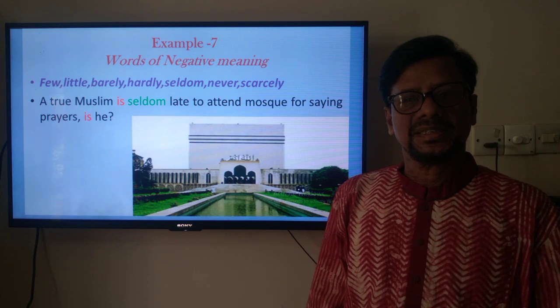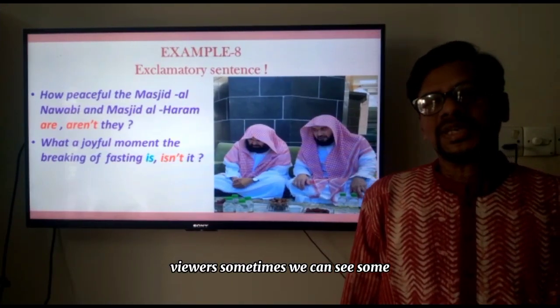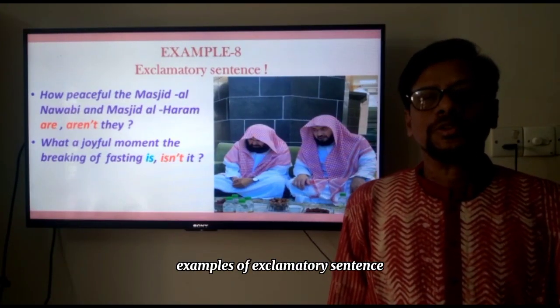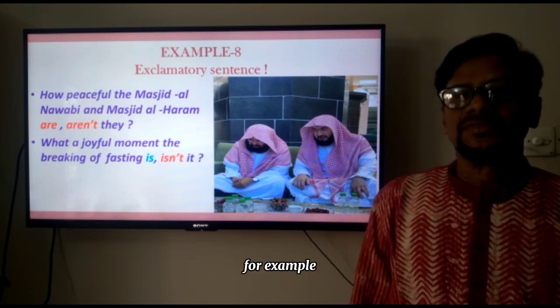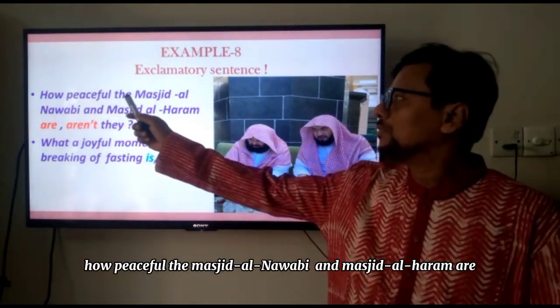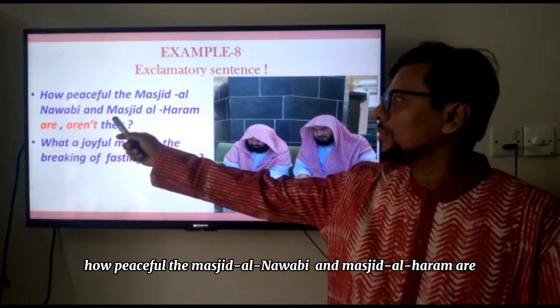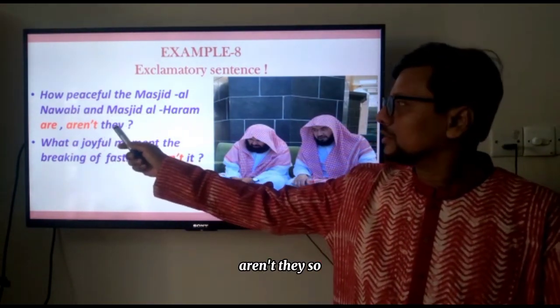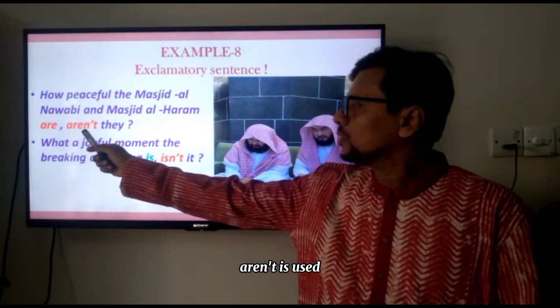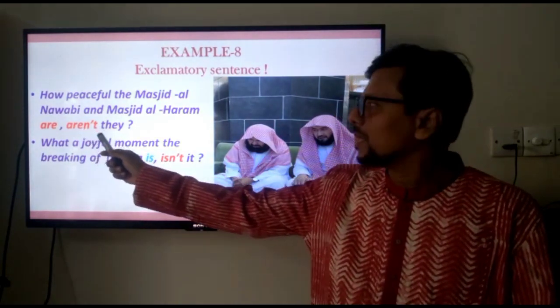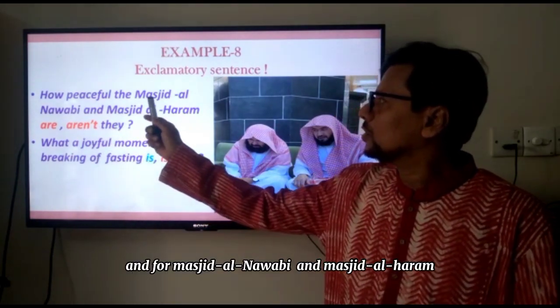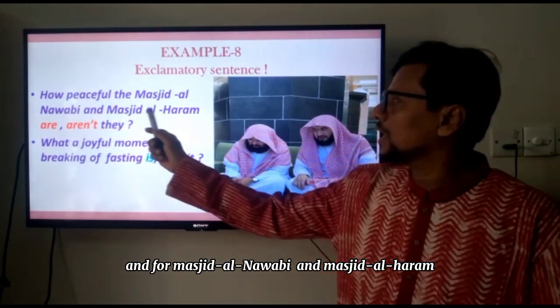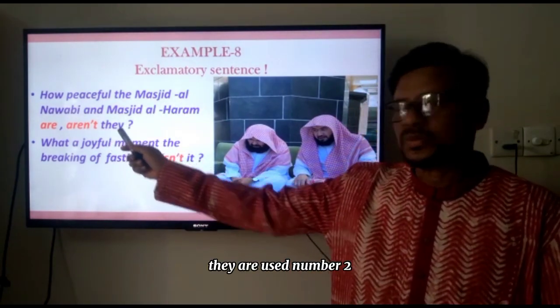Viewers, sometimes we can see some examples of exclamatory sentences. For example, how peaceful the Masjid al-Nawawi and Masjid al-Haram are. Aren't they? So aren't is used in the tag part, and for Masjid al-Nawawi and Masjid al-Haram, they is used.